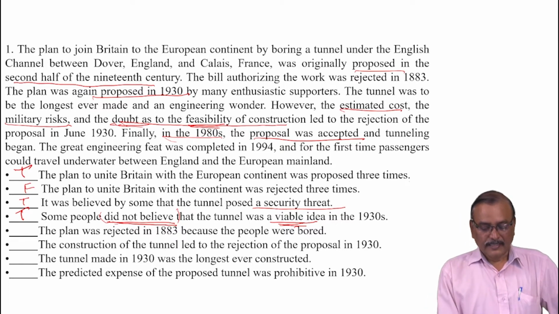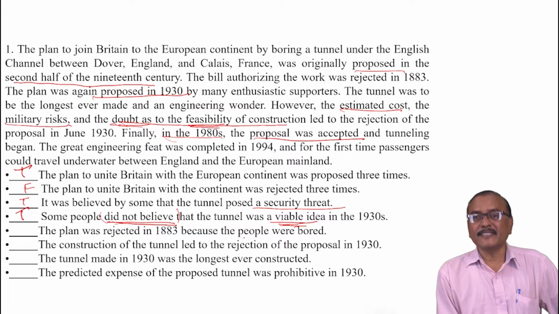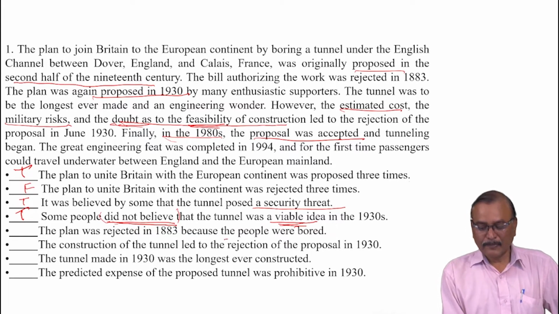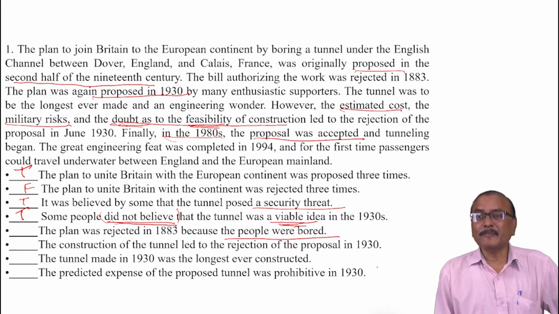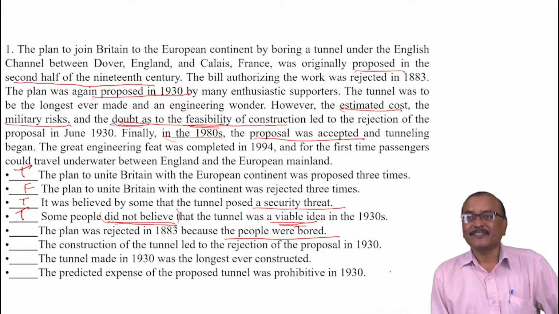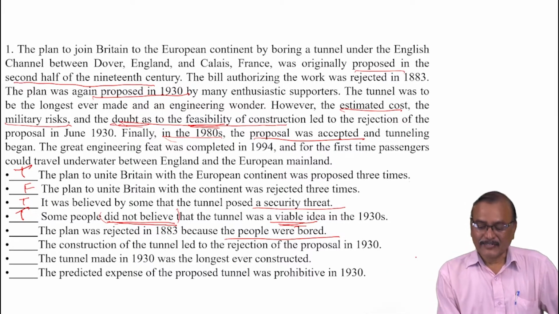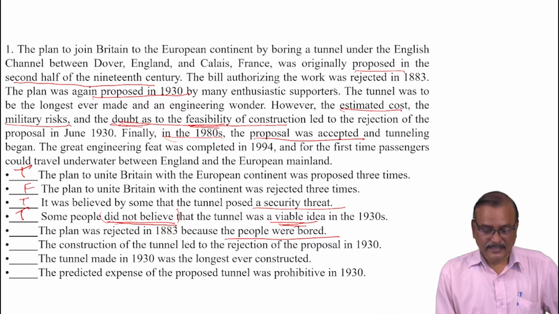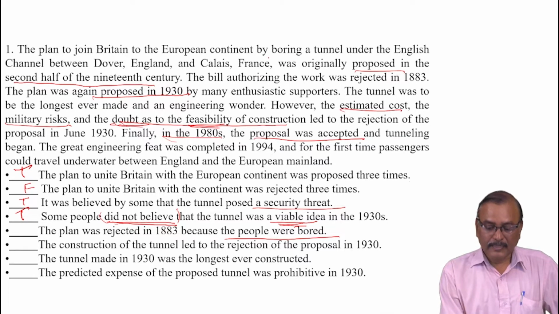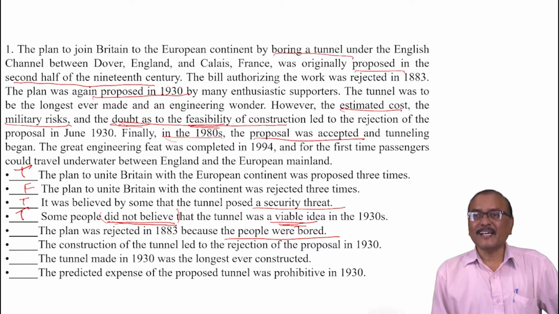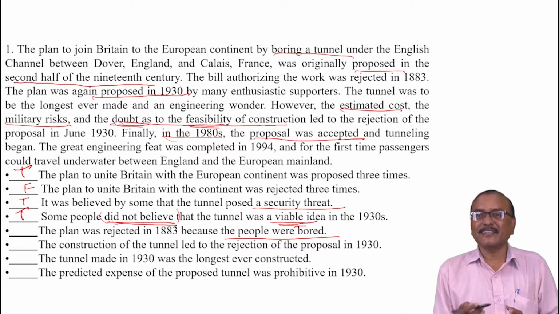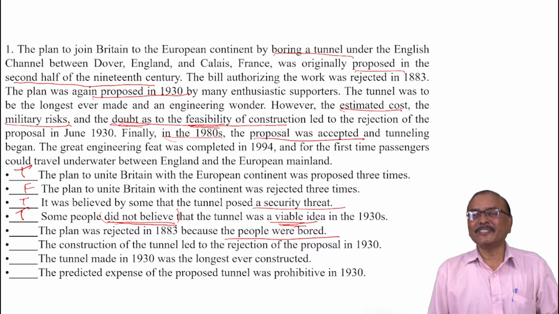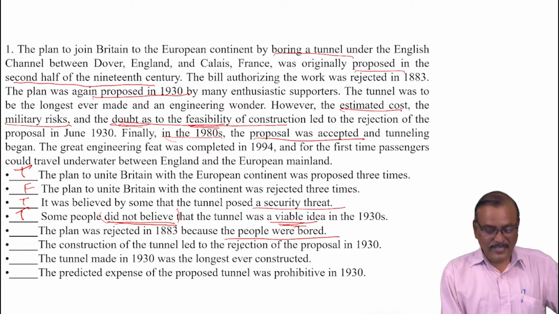Next one. The plan was rejected in 1883 because the people were bored. Is it the people bored? No. Why was it rejected here? People were not bored here. The plan to bore a tunnel. Boring a tunnel is different from people bored. Is it clear? So it is false.